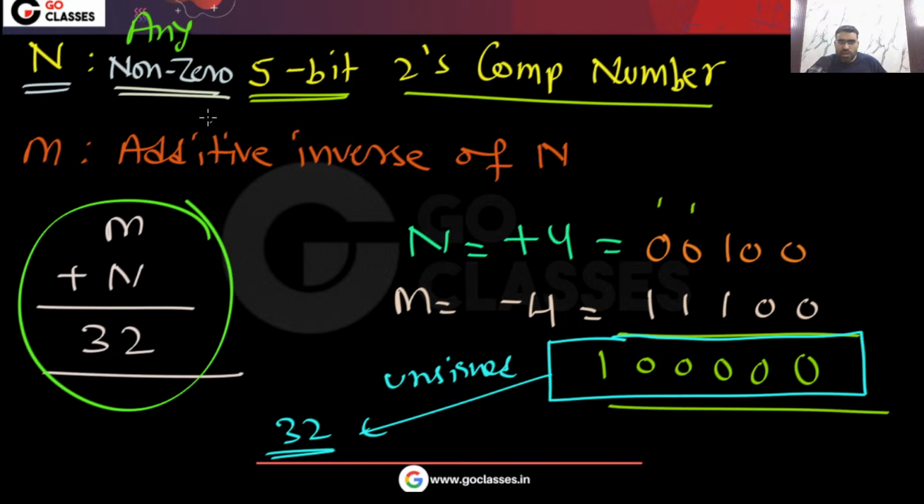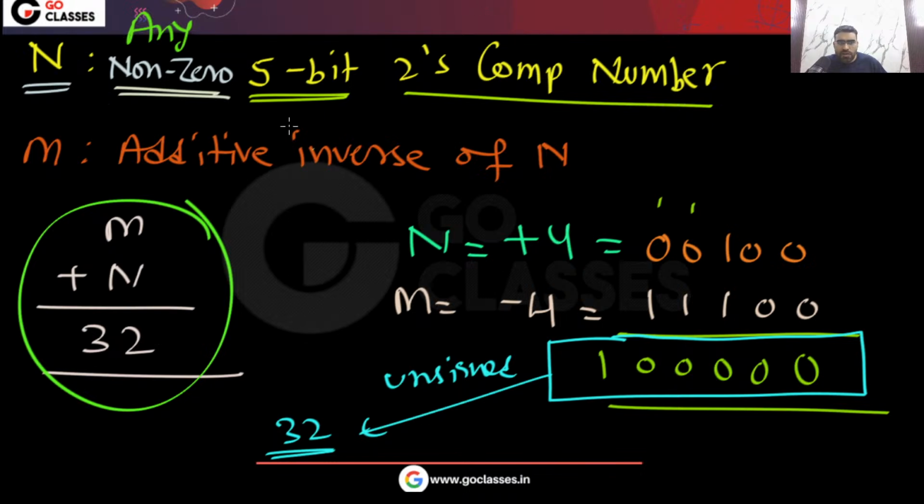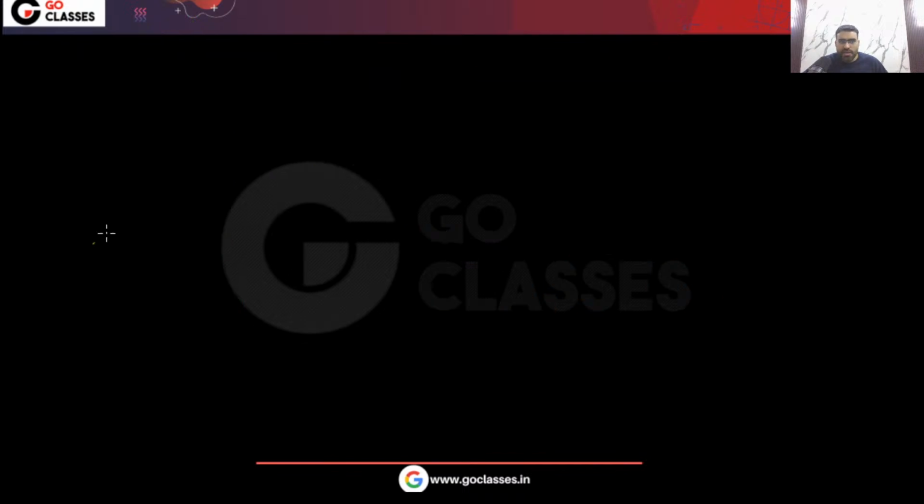So remember, this is very interesting. Whatever 5-bit 2's complement number you take, it should be non-zero. Any non-zero 5-bit 2's complement number you take, if you add that number with its additive inverse, m plus n, and interpret the result as an unsigned number, then that unsigned number will always be 32. And remember, this is the reason why this is called 2's complement.